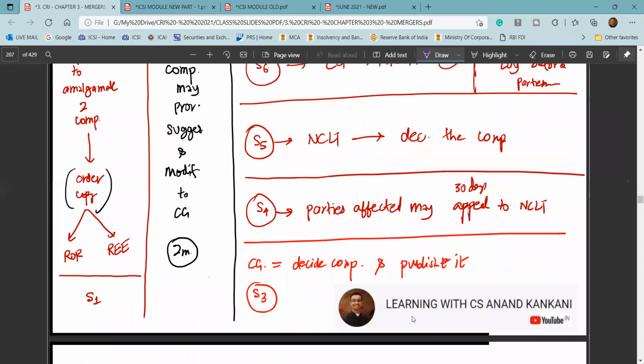Thereafter, the central government is going to decide the consideration, right, and publish it. If any party feels prejudiced due to the consideration which is mentioned, that party can prefer an appeal to the NCLT. NCLT is then going to decide accordingly whether the consideration is sufficient or not.